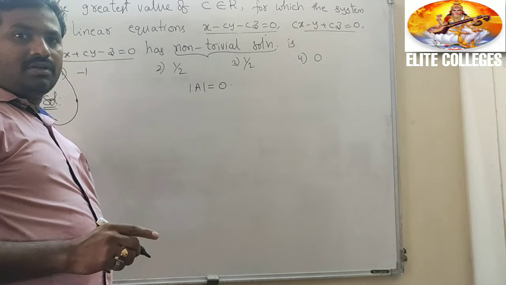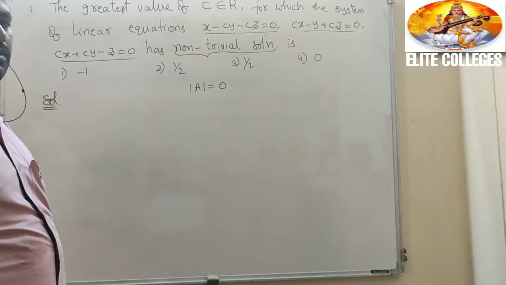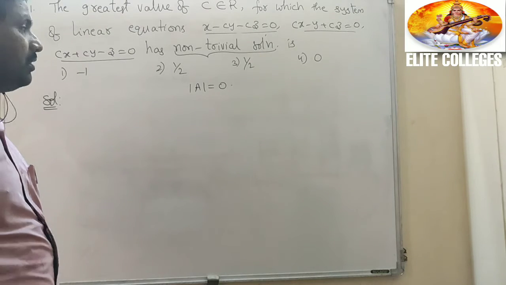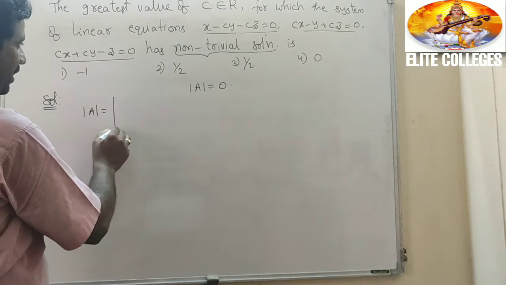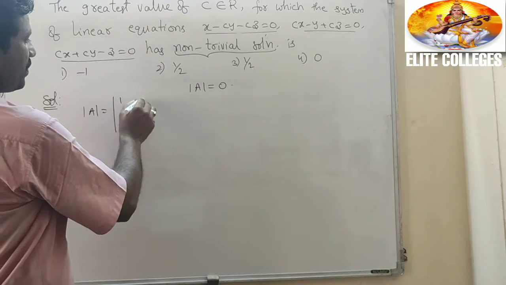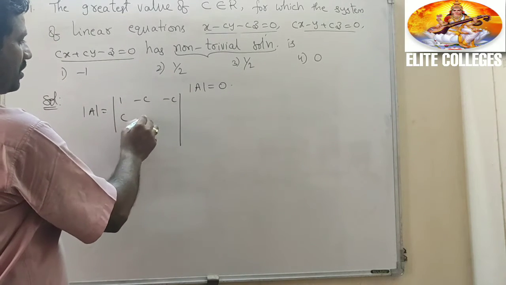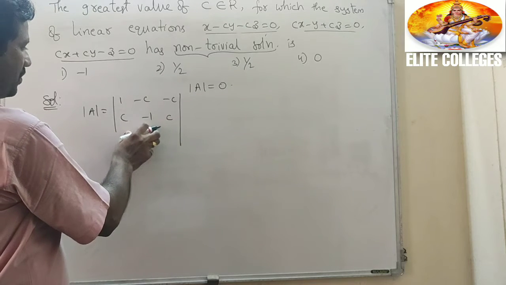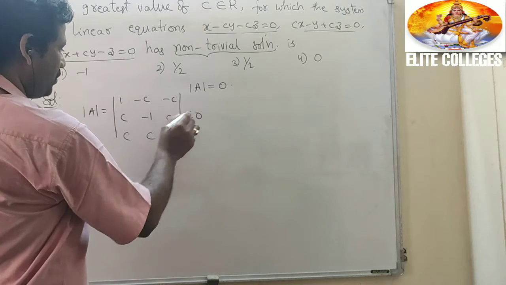Non-trivial solution, non-zero solution or infinitely many solutions, we take delta A equal to 0. What is delta A? Delta A equals the determinant with rows 1, minus c, minus 1; c, minus 1, c; minus 1, c, minus 1, equal to 0.